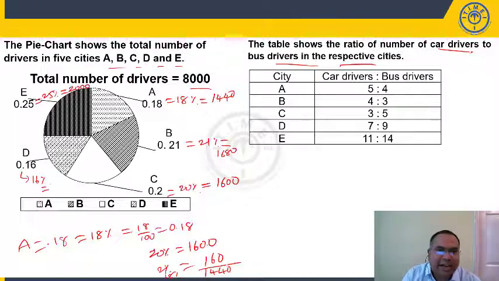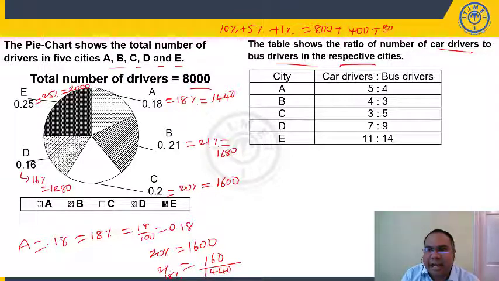16%: 10% is 800, 5% is 400, 1200, plus 1% is 80, 1280. 16% I am taking as 10 plus 5 plus 1. 10% we know of 8,000 is 800, 5% is half of that, 400, so 1200, and 1% is 80. So it should be 1280. That is what I have written here.